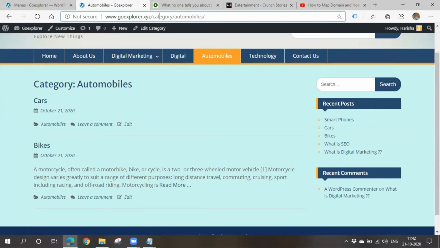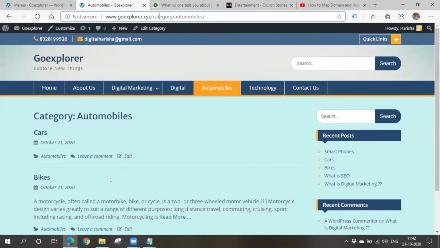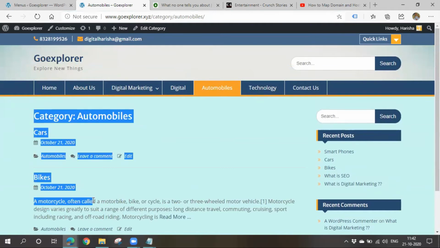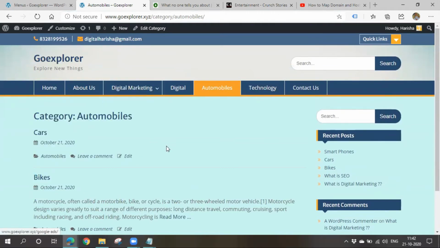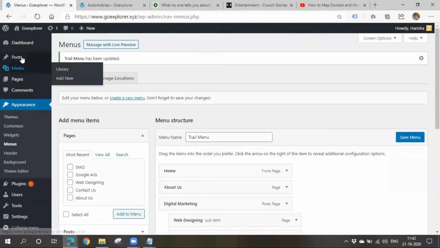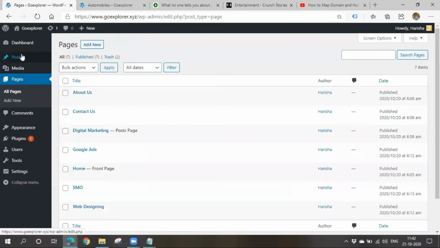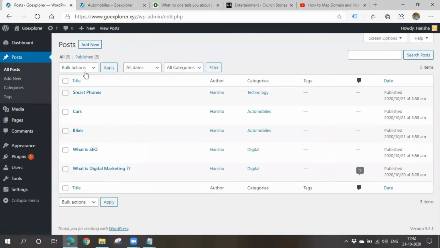Okay, so you might get a doubt: why can't we categorize all these posts under a page, right? Why should we go for categories? They are looking similar, no? Okay, I'll answer that question also. So I'll go for a post.